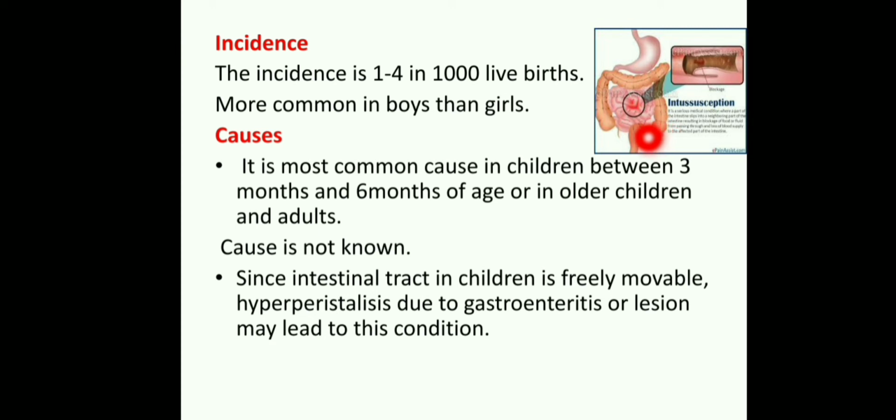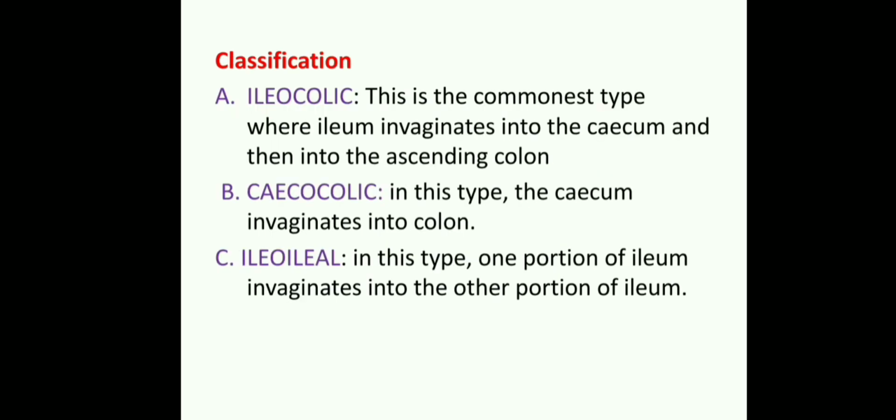The ileocecal part is most common. Okay, we will see it in the children. That is the commonest type.